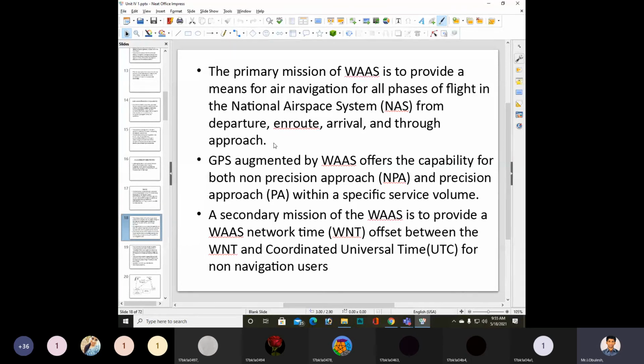GPS augmented by WAAS offers the capability for both non-precision approach and precision approach within a specific service volume.